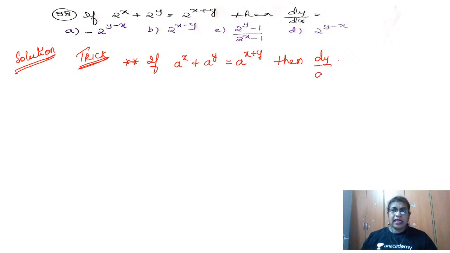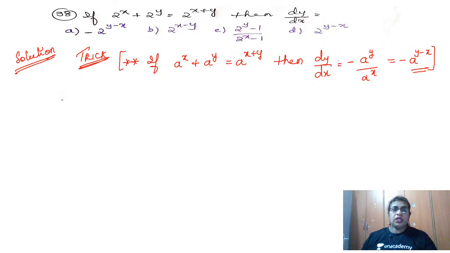dy by dx is equal to minus, put one minus sign, then the second term divided by the first term. So that is minus a to the power y divided by a to the power x. And what is a to the power m divided by a to the power n? It is a to the power m minus n. So in other words, I can say my answer is minus a to the power y minus x. So this is the trick which we have to follow.